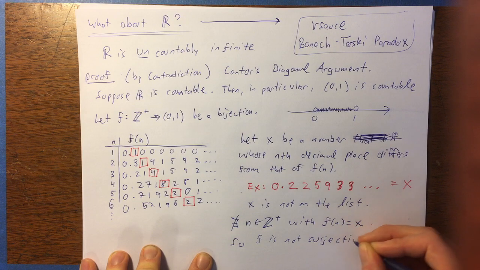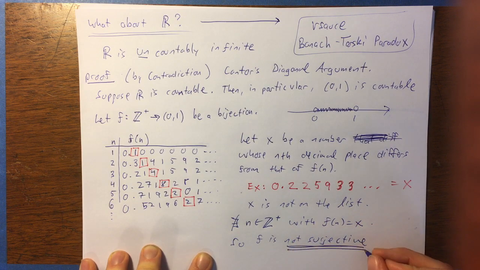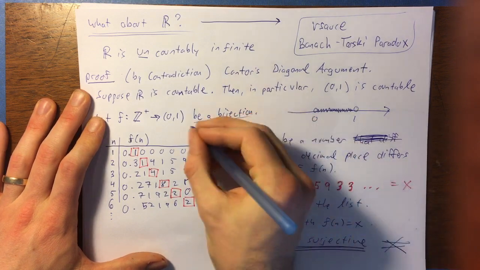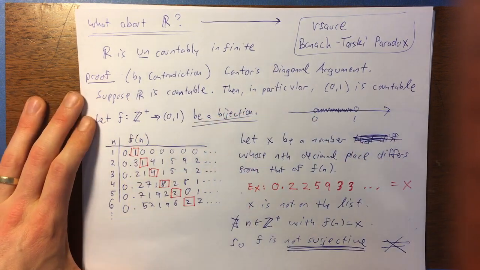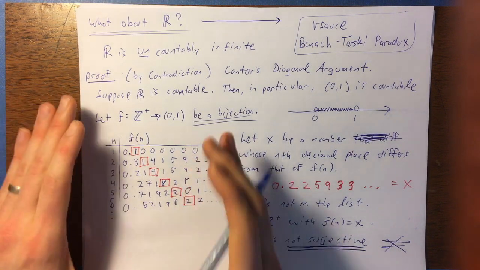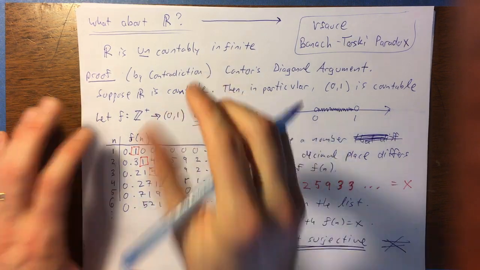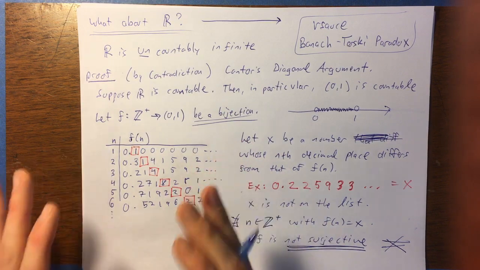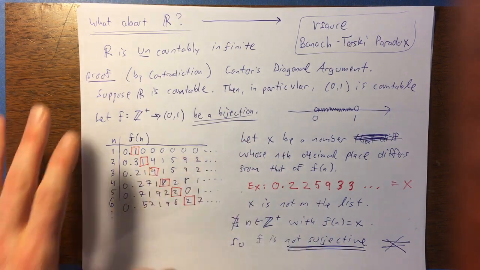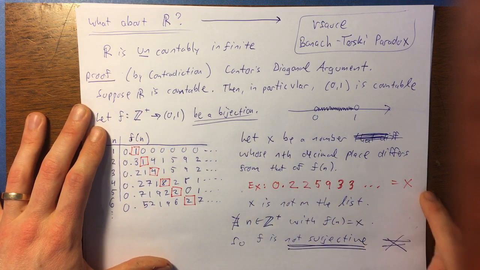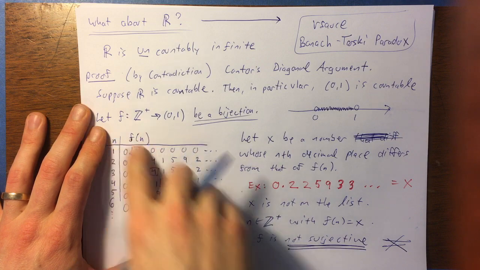And that, not surjective, contradicts our claim that this function should have been a bijection, right? Now, we knew that a bijection should exist if it is countable. So we were assuming that this is the bijection, or at least a bijection, that works. However, we showed that no matter what numbers I had picked here, I could always create some number which is different from these and therefore isn't on this list.